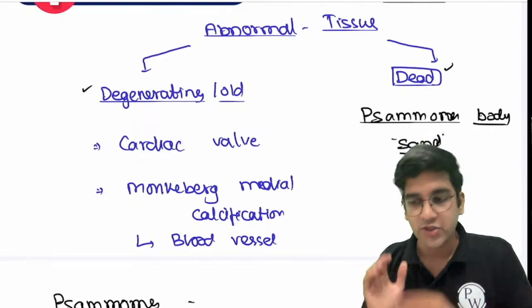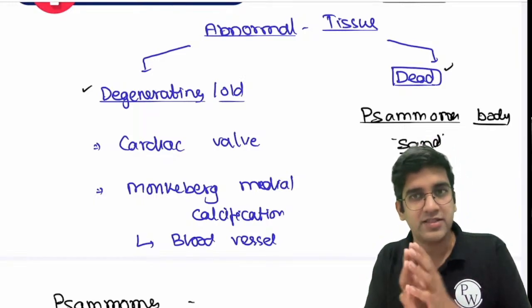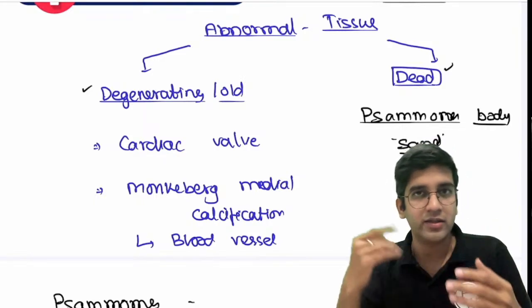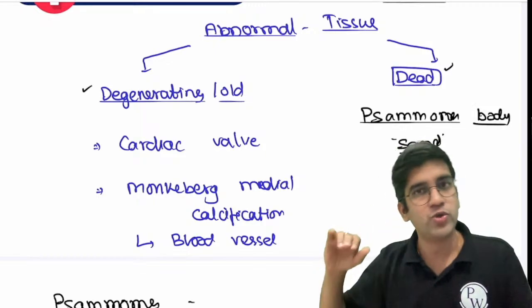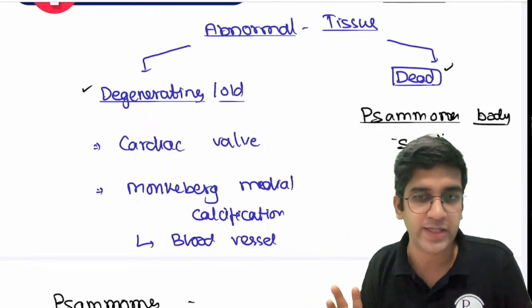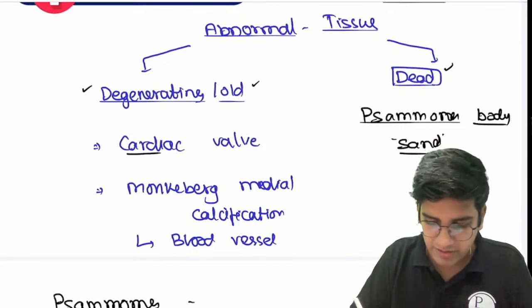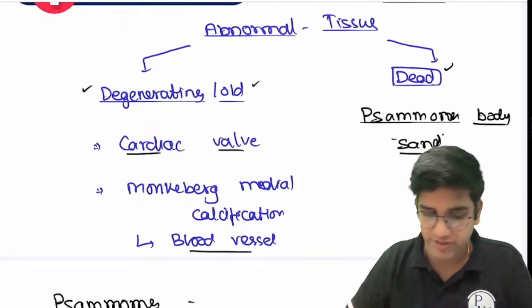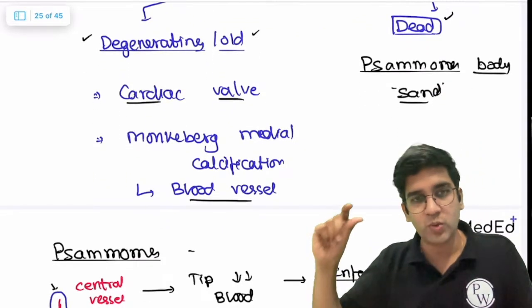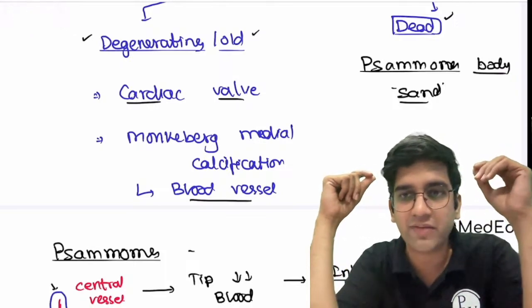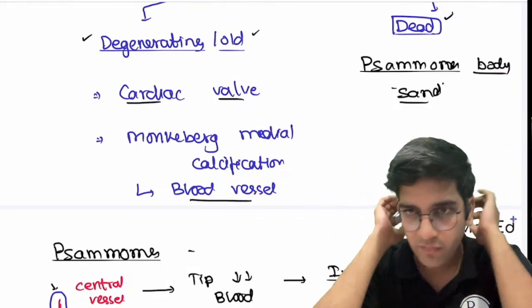That's by default. So if a cell dies due to trauma, calcium will be more. If a cell dies due to any other process, calcium is going to be more, right? So when I take degeneration in an older tissue, I have two examples written here, cardiac valve and blood vessel. If you look at these two, there's one common denominator here. Both are in the vascular system, right?